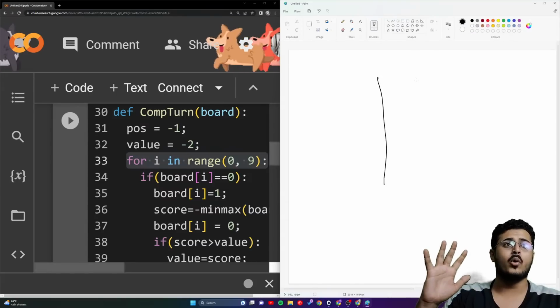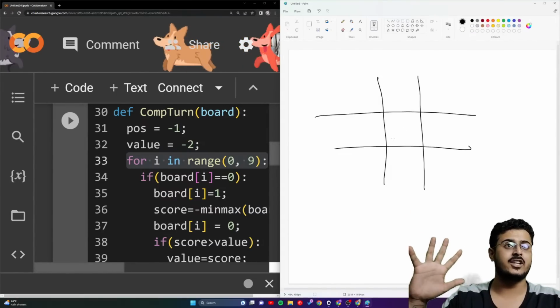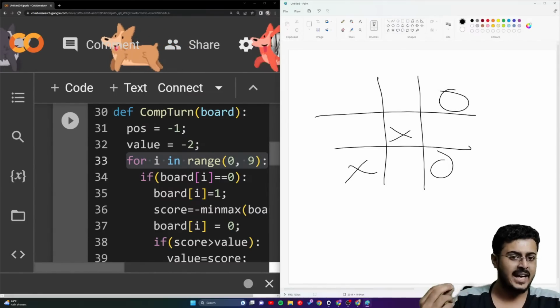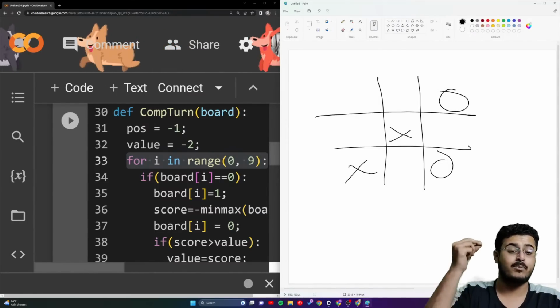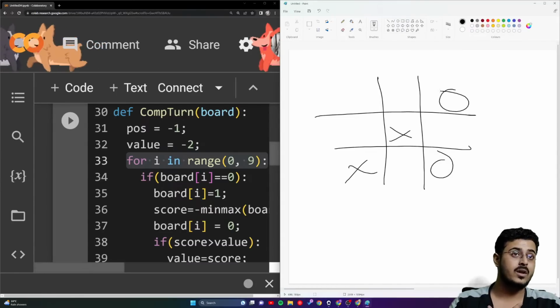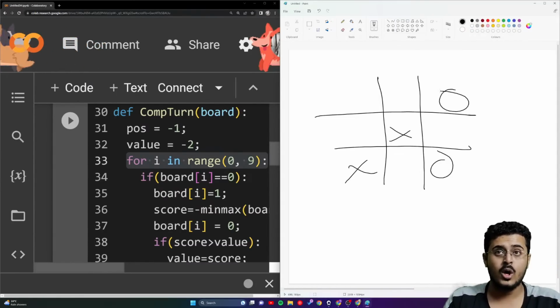Currently, there is some random board that has been given to us. Now we need to find the position upon which the AI is going to put his 0. Okay, we need to find the position upon which the AI is going to put his 0.